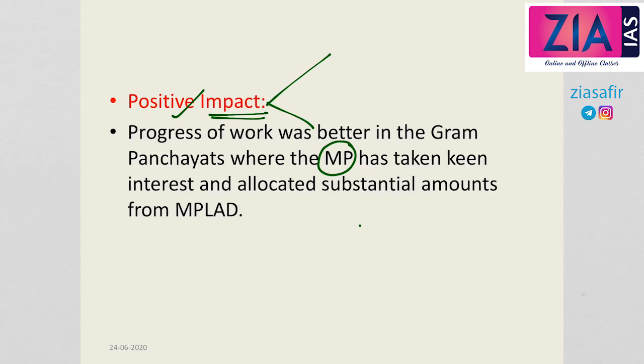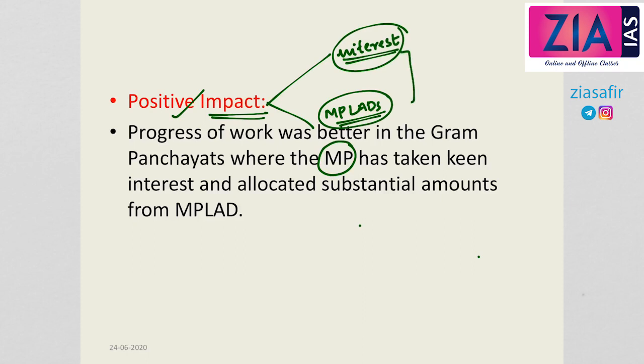And in those villages where the scheme was successful, there were two key factors responsible for the success of the scheme. One was the interest shown by the member of parliament, and the second one was the substantial funding from the MP LAD scheme.